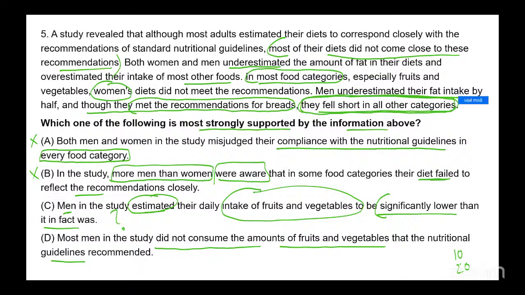All other will include fruits and vegetables. So they fell short in the fruits and vegetable category. Fell short would mean they did not consume enough fruits and vegetables as per the guidelines. That is the meaning of falling short. Option D is absolutely correct. C is out.